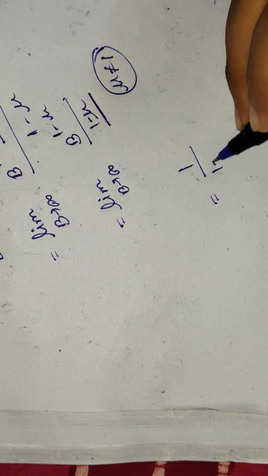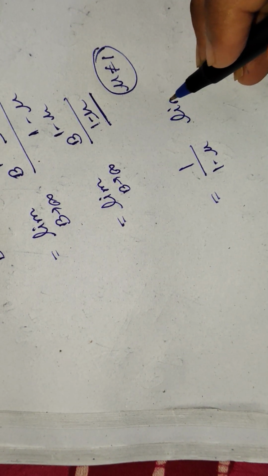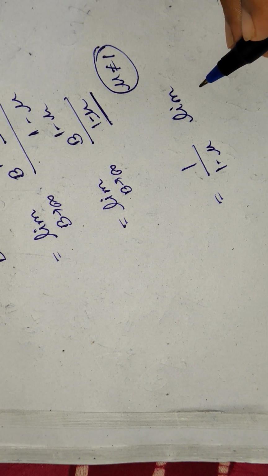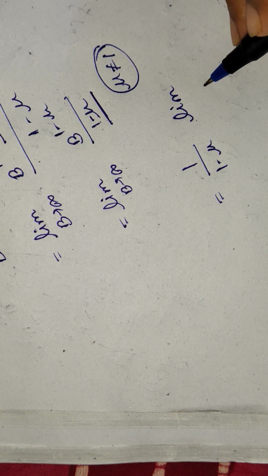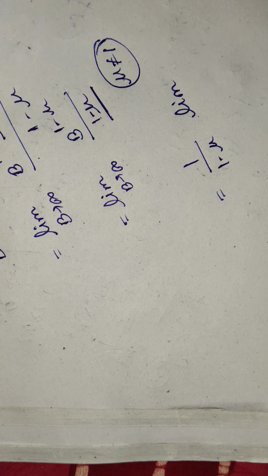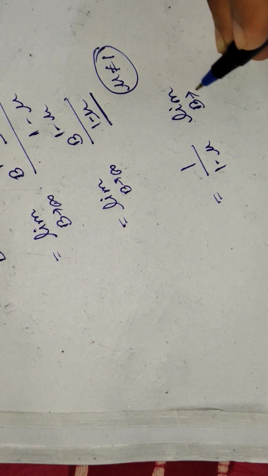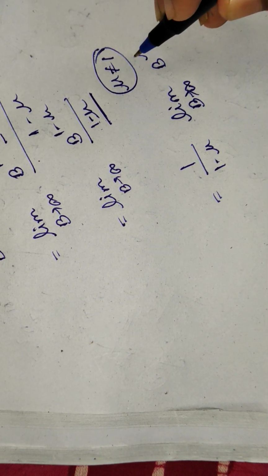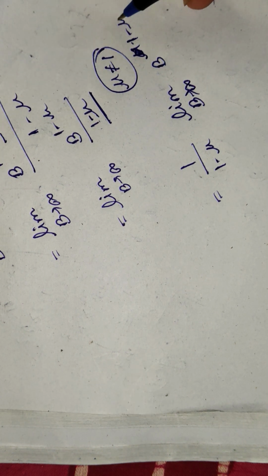So this is 1 by 1 minus mu, limit b tending to infinity, b to the power 1 minus mu.